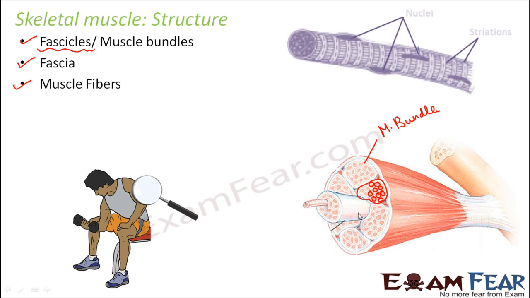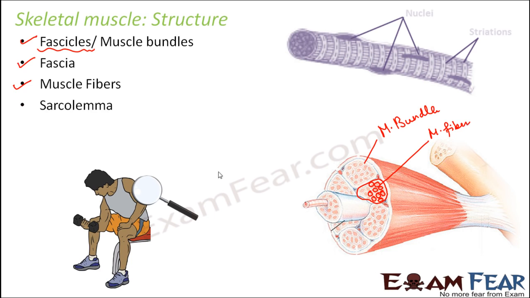If you try to see how it is inside, it is as if I have extracted out one muscle bundle just to show you how it is. It is a long cylindrical structure. This was just the top view. Each of these is again made up of so many muscle fibers. One is again extracted out to show it clearly. Each of these which you see is a muscle fiber.